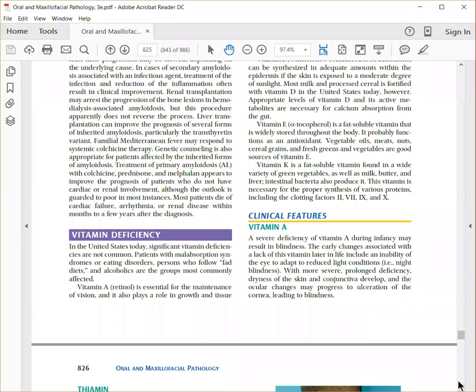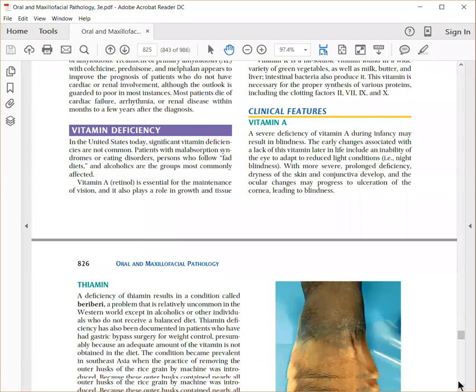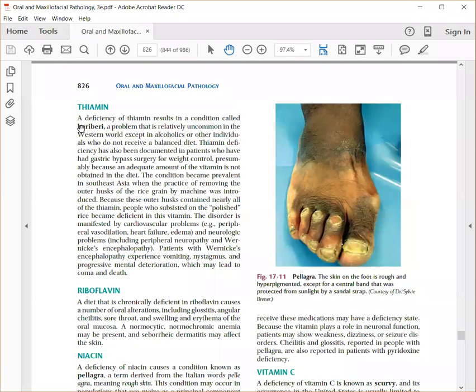Okay. And if it is a thiamine deficiency, it is called beriberi. It is seen in alcoholics also, and people who don't eat a balanced diet. Beriberi is usually also seen in people who consume a lot of polished rice. Okay.